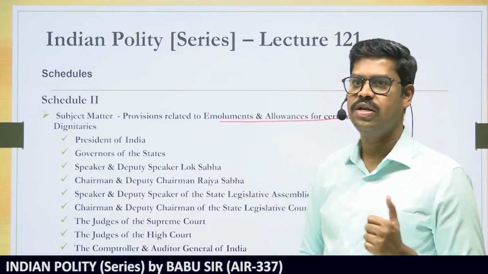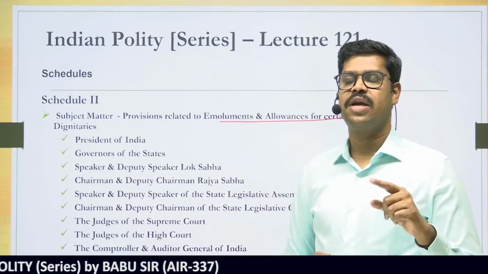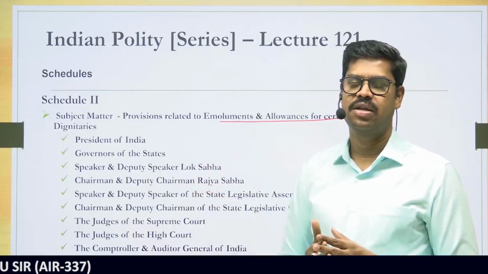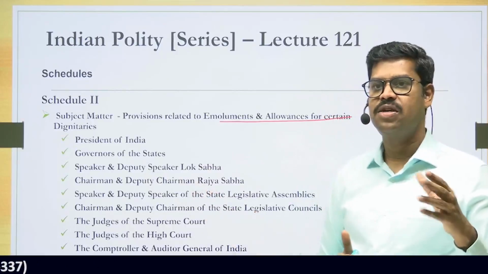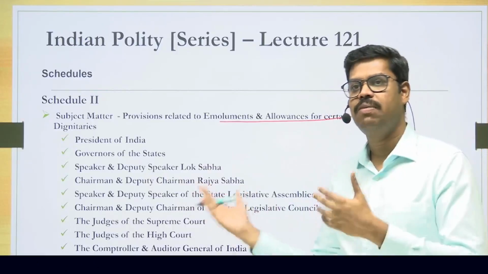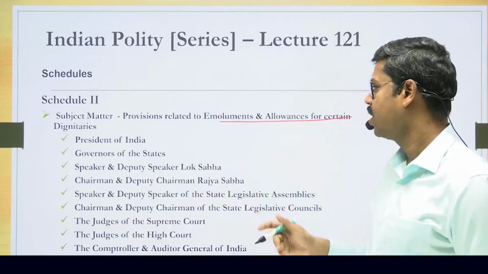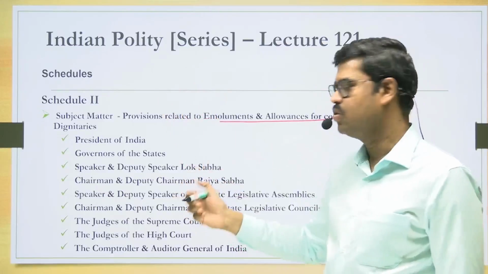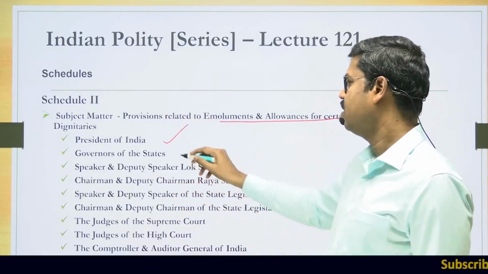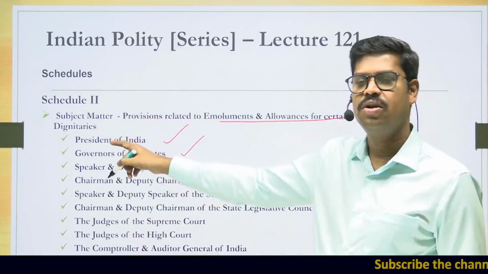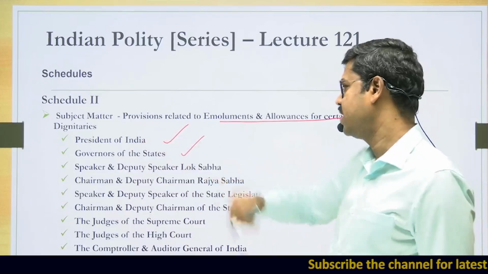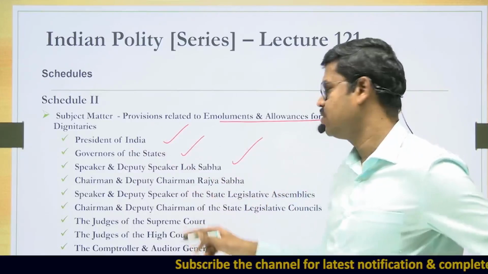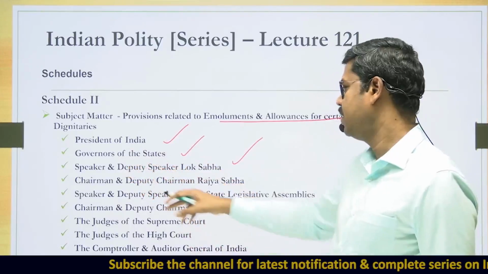And who are those dignitaries? So it is easy to remember that Schedule 2 deals with the salaries and emoluments and allowances of certain dignitaries. But sometimes the question may extend to who are those dignitaries and whose emoluments are placed in the Schedule 2 of the Constitution. It includes important constitutional dignitaries and certain other dignitaries also, like the President of India, the governors of the state, the head of the Union Executive, the head of the state executive, the presiding officers in case of both Lok Sabha as well as Rajya Sabha, that is the Speaker and the Deputy Speaker, the Chairman and the Deputy Chairman.